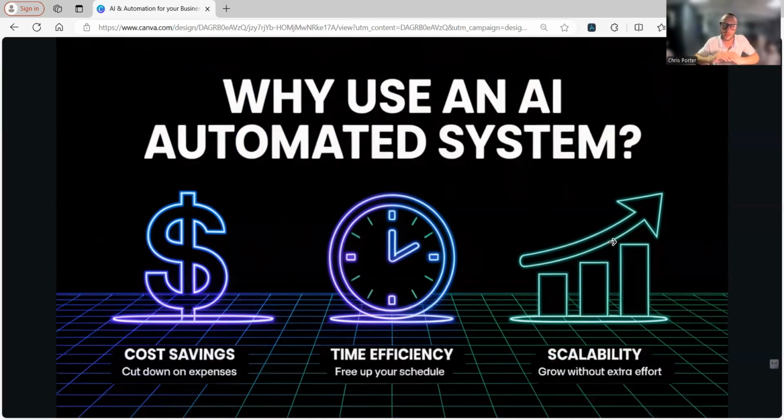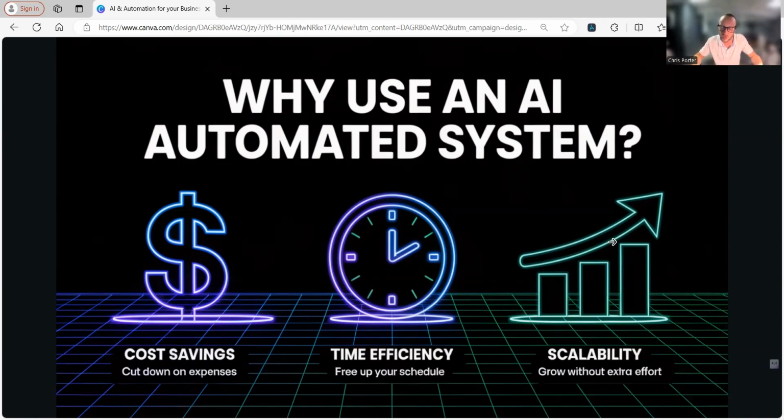So here are really the examples and why you should use an AI automated system. Number one, which is huge, and all businesses should be looking at this, is the cost saving. You can cut down on expenses massively by integrating AI and automations into your business. Another thing that is massive is time efficiency. You can free up your schedule to be able to actually grow your business in-house without having to worry about these tedious tasks anymore.